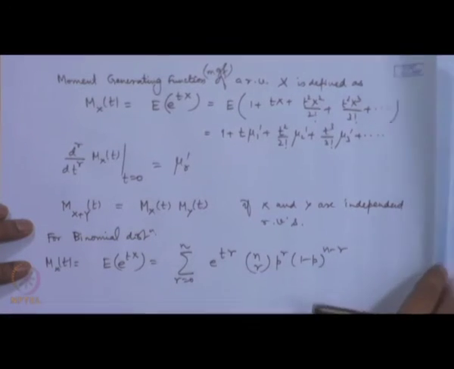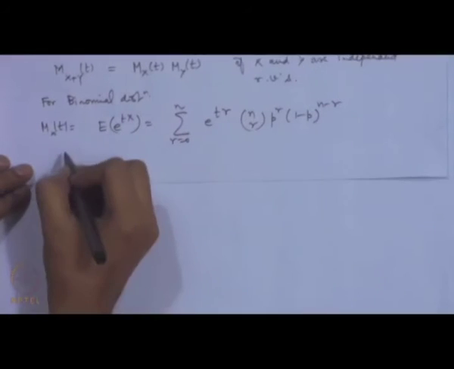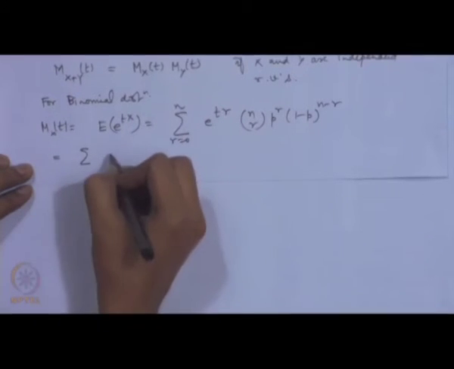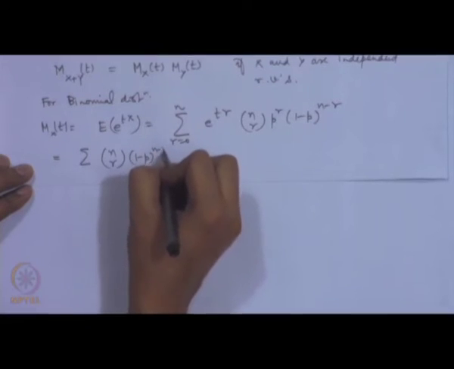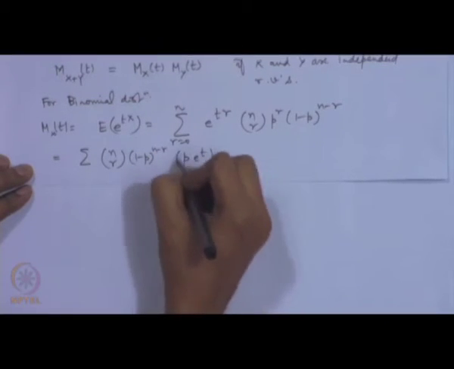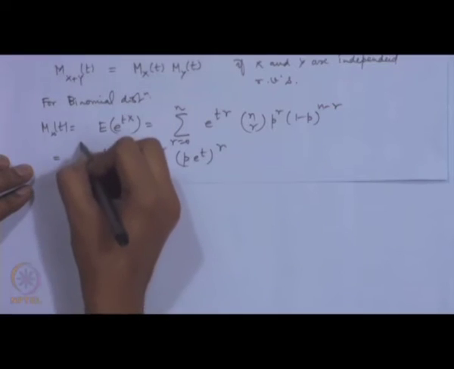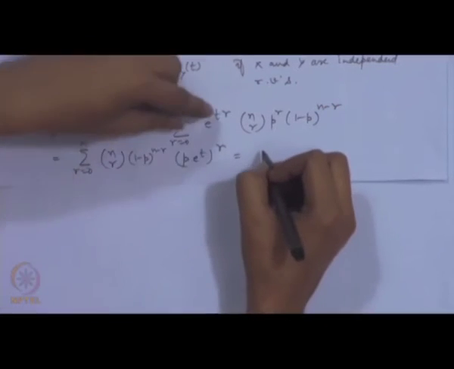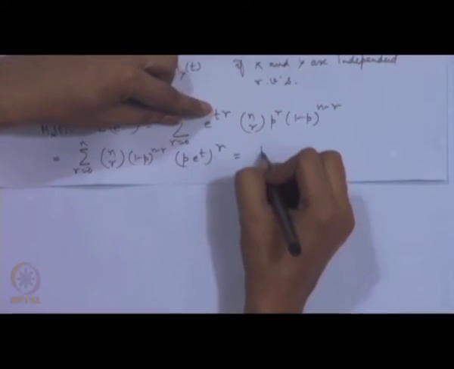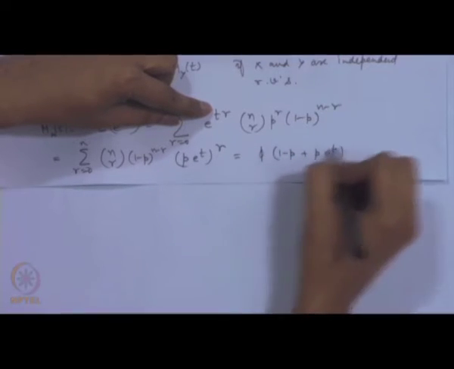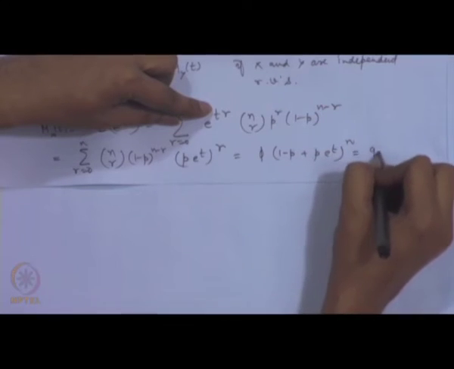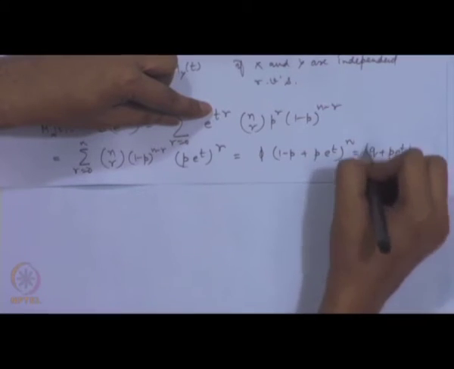This we can write as sigma n c r 1 minus p to the power n minus r p e to the power t to the power r, r is equal to 0 to n, which is nothing but the expansion of 1 minus p plus p e to the power t to the power n, that is q plus p e to the power t to the power n.